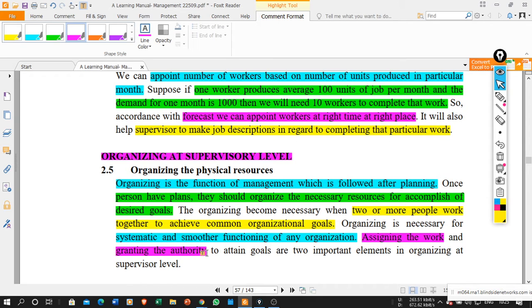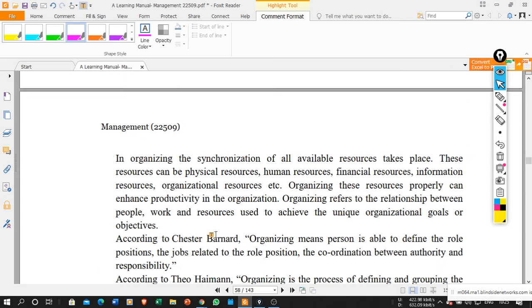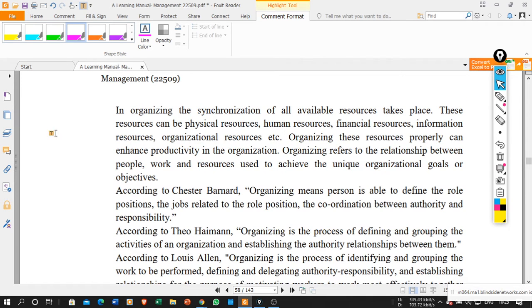Then only it is possible for the supervisor or the worker to complete their task within time. So the first task is assigning work, and the second one is granting the authority to attain the goal. These are two important elements of organizing at the supervisory level. In any organization, the synchronization of all the available resources takes place.